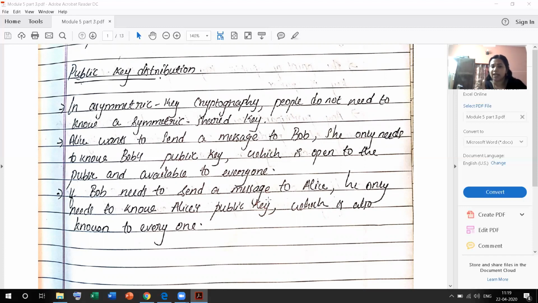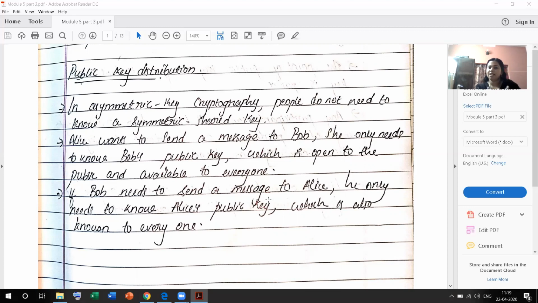Alice wants to send a message to Bob. Bob is the receiver, Alice is the sender. She only needs to know Bob's public key, which is open to the public and available to everyone. We have already discussed this public key cryptography in previous sections. If Bob needs to send a message to Alice, he only needs to know Alice's public key, which is also known to everyone. These two topics are covered in our sections.